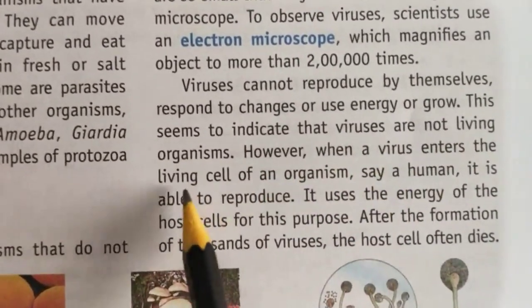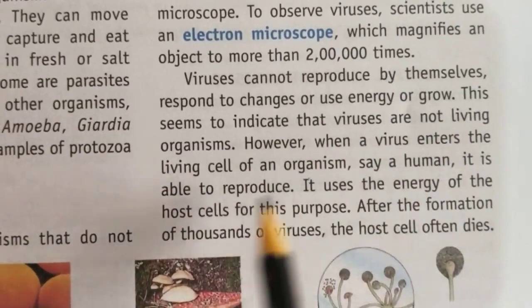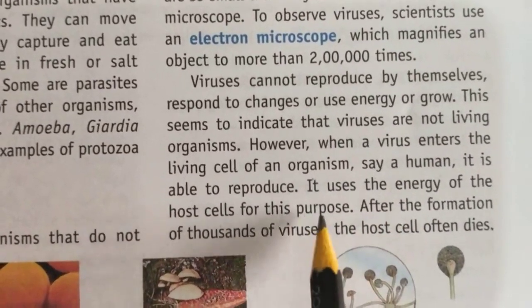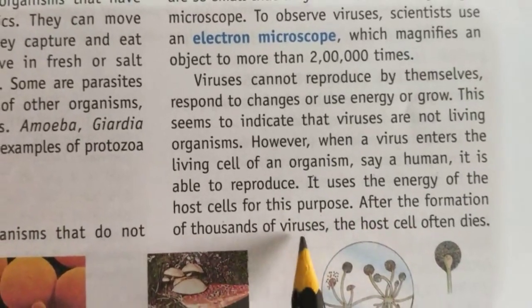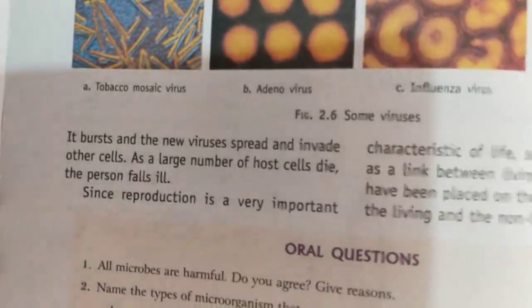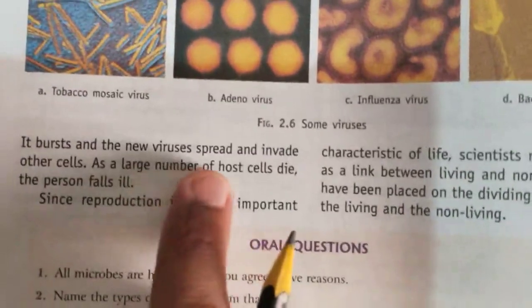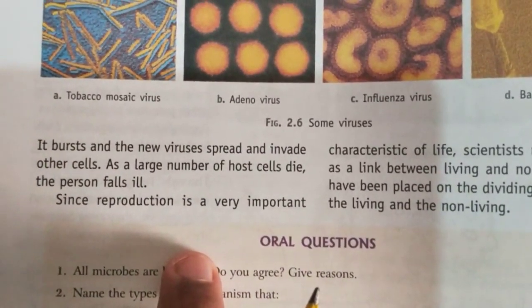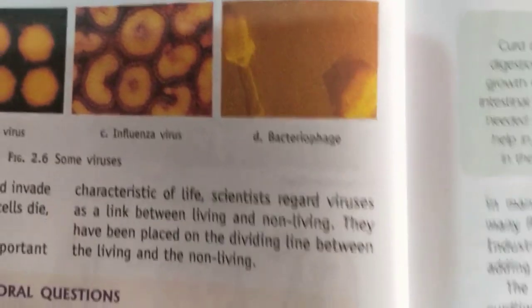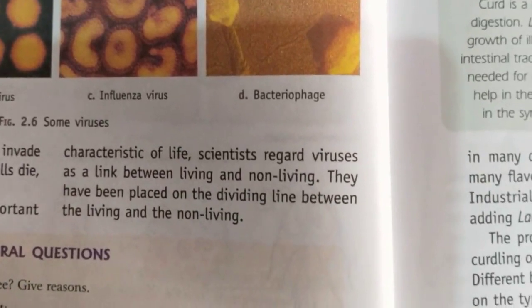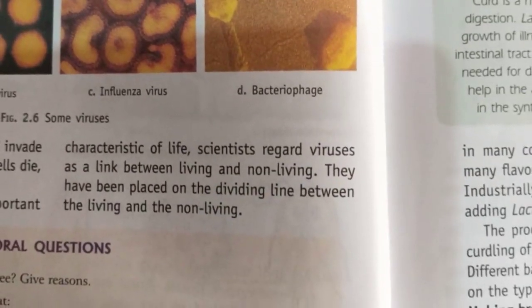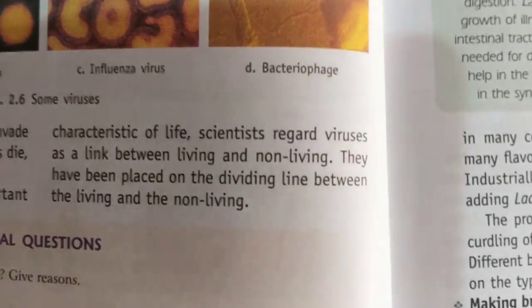However, when a virus enters a living cell of an organism, say a human, it is able to reproduce. It uses the energy of the host cell for this purpose. After the formation of thousands of viruses, the host cell often dies. It bursts and new viruses spread and invade other cells. As a large number of host cells die, the person falls ill. Since reproduction is a very important characteristic of life, scientists regard viruses as a link between living and non-living. They have been placed on the dividing line between the living and the non-living.